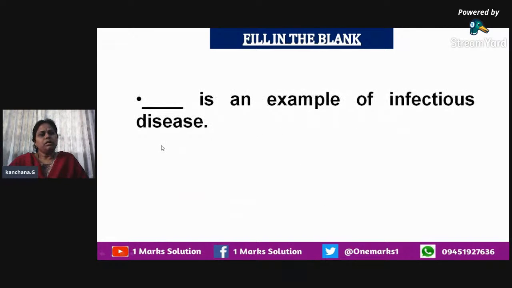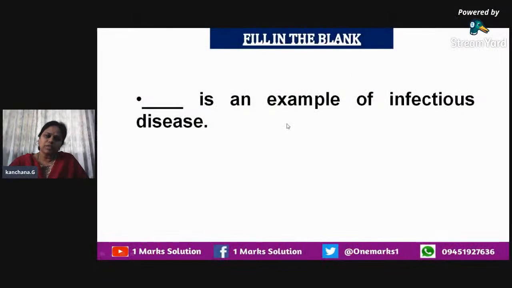Next one, which is an example of infectious disease? The best example of an infectious disease that they have cited in our book is AIDS. As I told you already, we have seen various diseases or even disorders. They can be caused by various factors. You know that genetic disorders are present in an individual from birth itself.